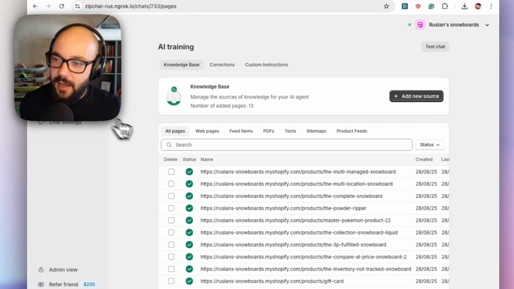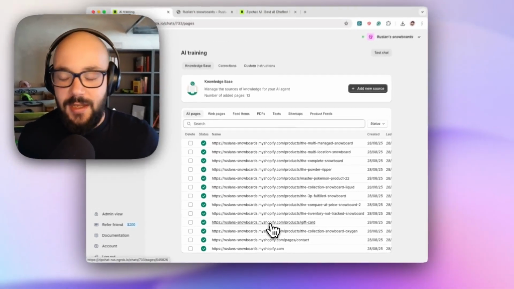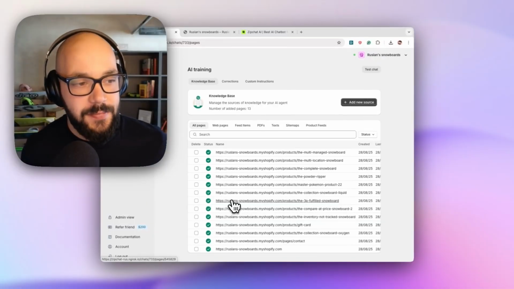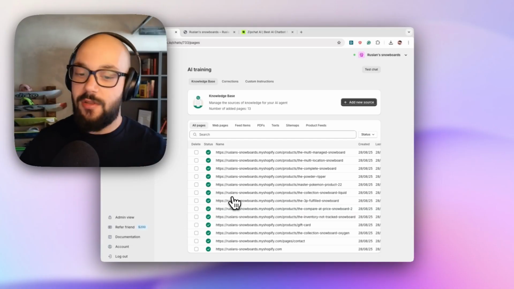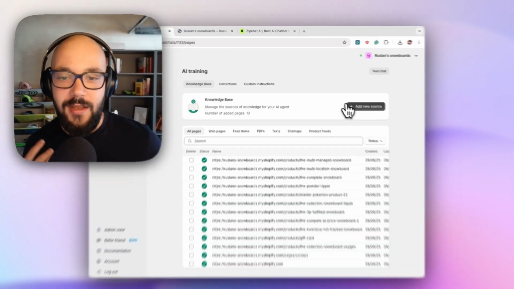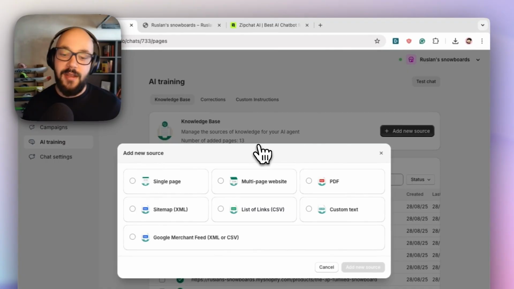And if we go to the AI training tab, you can see it already indexed my website. But this is just the starting point. So what I can do is add more information that is not on my website and is not generally available. To do this, I can click add a new source, and we support a variety of different sources.